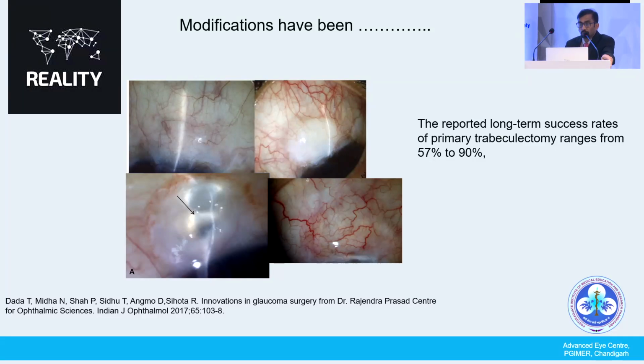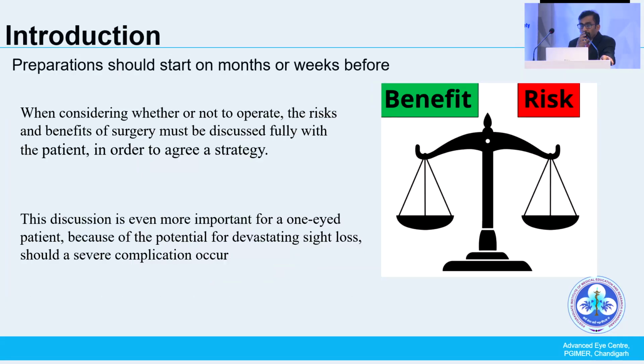So the preparation has to start from the beginning, from patient selection onwards. I'll just be highlighting some points on how you will go ahead to prepare the patient for surgery. It starts months or weeks before. First you think whether the patient needs surgery or not, and calculate the risk and benefit of the surgery. This should be discussed with the patient and the patient's caretakers, and it is more important if the patient is one-eyed. Sometimes a trap can have devastating sight-loss complications. This should be explained to the patient, and the risk-benefit ratio should be calculated.